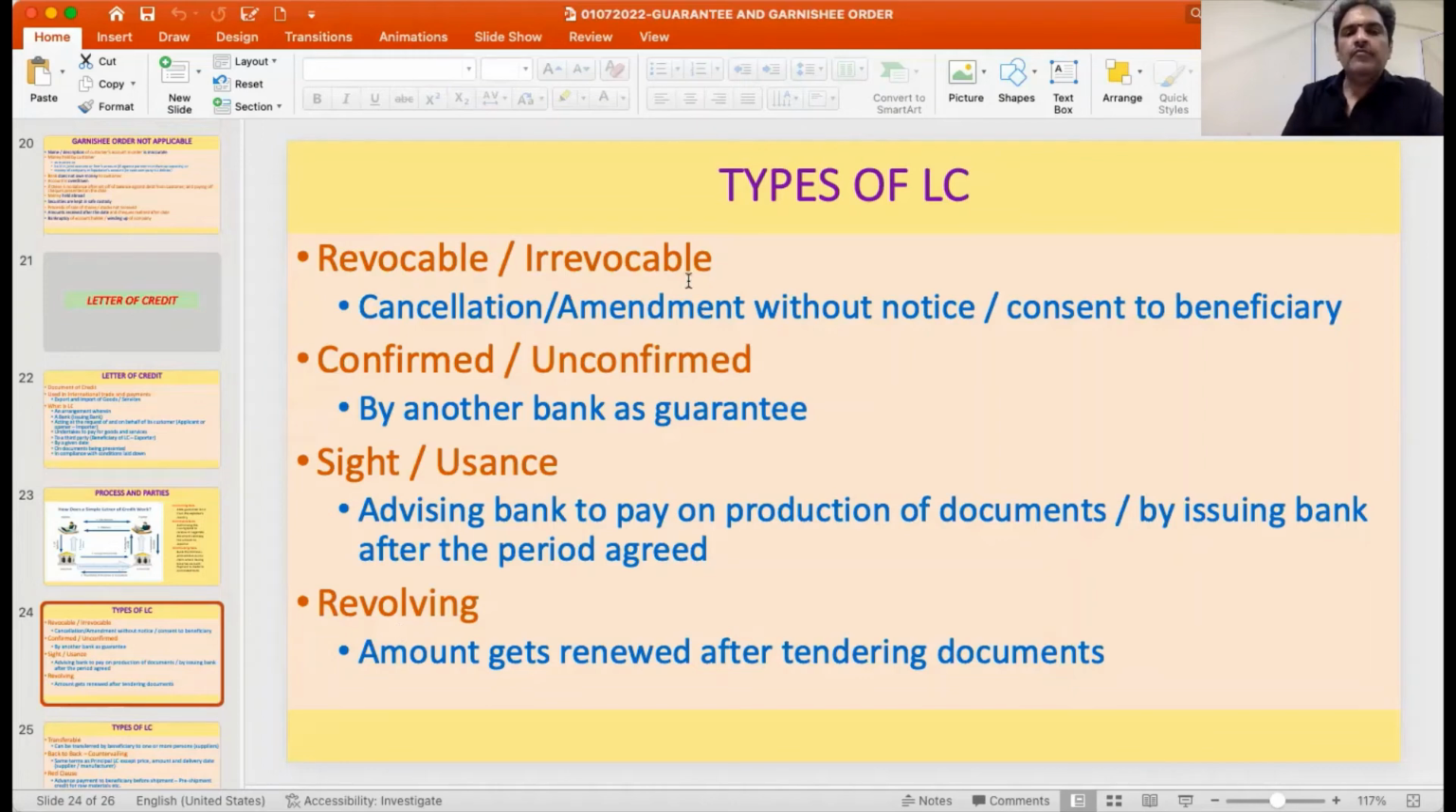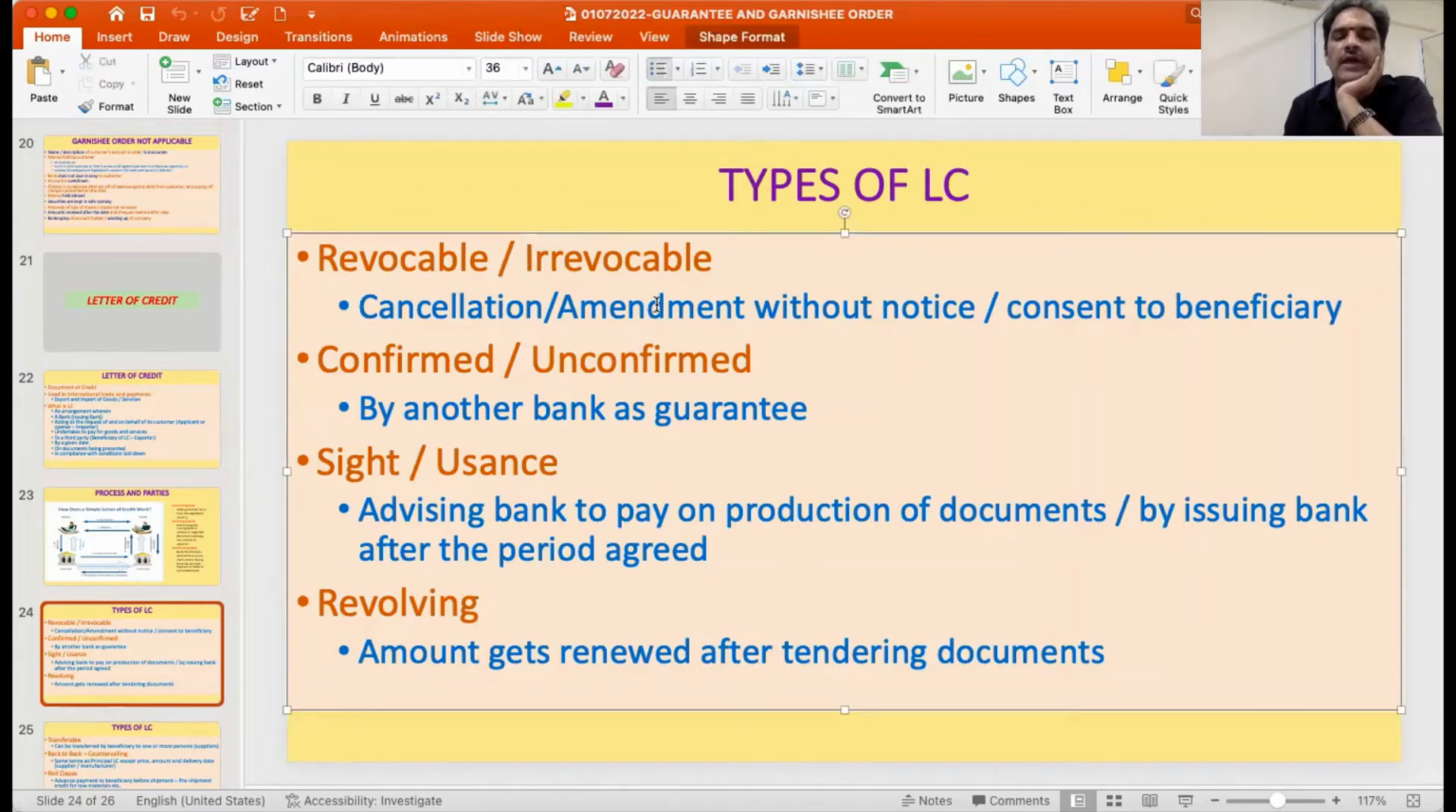Then what are the different types of letters of credit? One is a revocable letter of credit and the other is an irrevocable letter of credit. If a letter of credit can be cancelled or amended without notice or consent of the beneficiary, then that is called a revocable credit. But in a revocable letter of credit, there is always a risk to the beneficiary, because he is not going to be kept in the loop if there is any change made in the terms of the letter of credit, or even if it is cancelled. So generally, revocable letters of credit are not issued or entertained in trade.